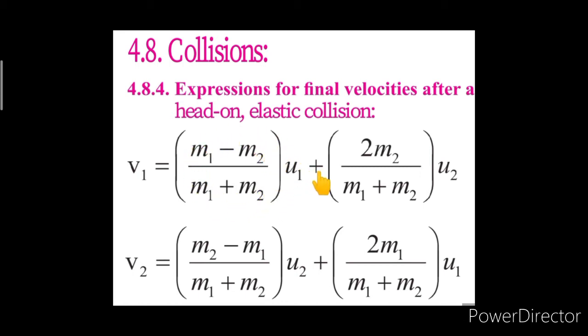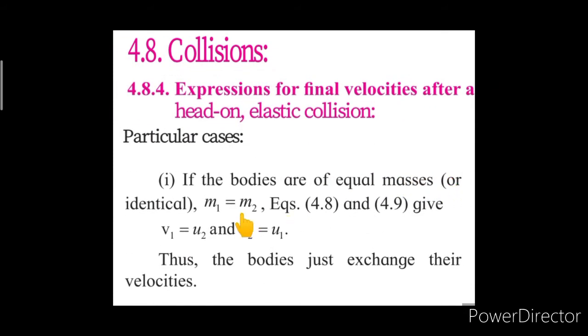Then plus 2m2 upon m1 plus m2 is there. As m1 is equal to m2, we can write this m1 as m2, and hence m2 plus m2 would be 2m2, and 2m2 upon 2m2 would be 1 into u2. So the result for this term we are getting as u2. That means the final velocity v1 we are getting as u2. If the bodies are of equal masses, then v1 is equal to u2.